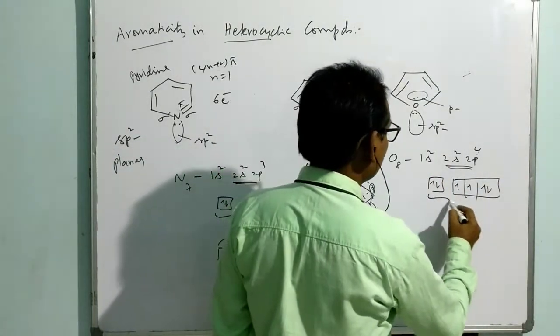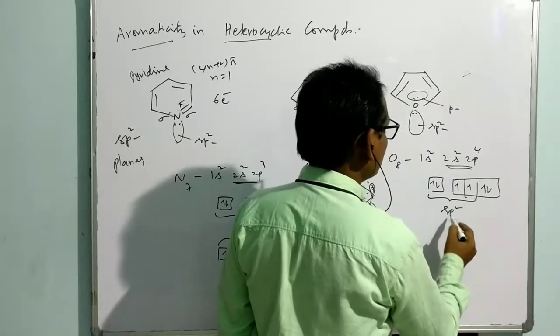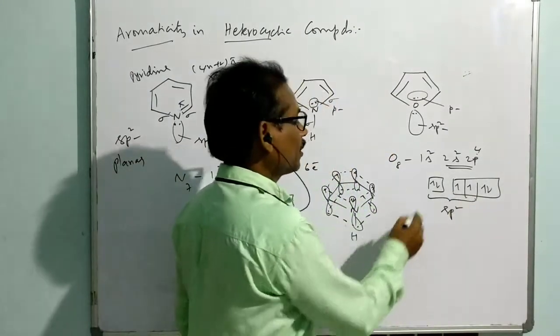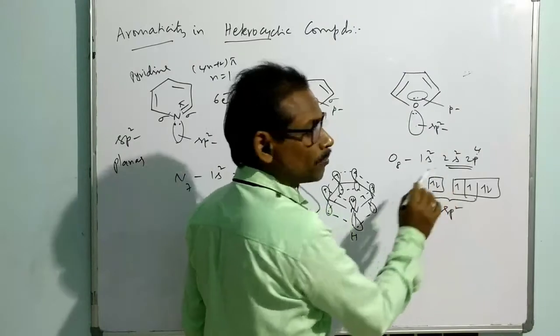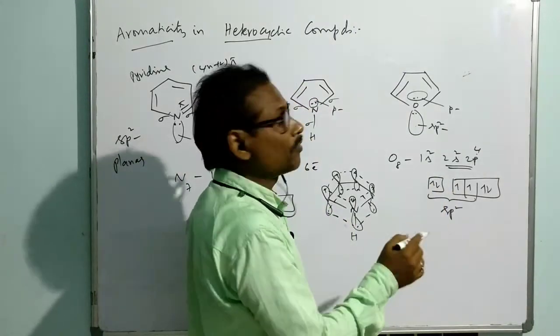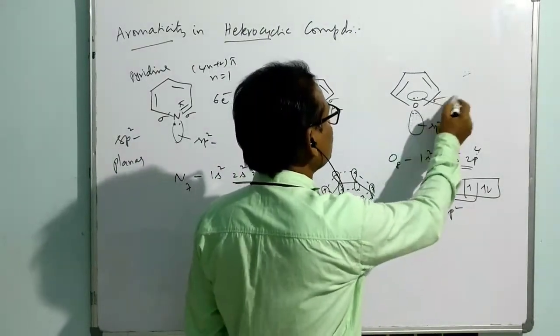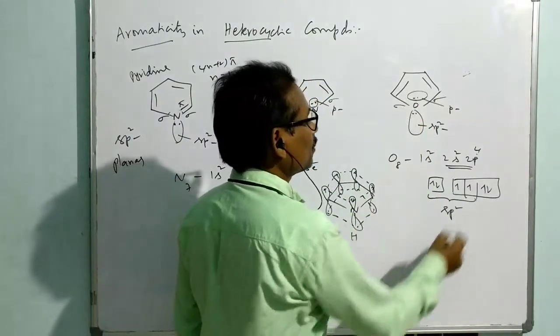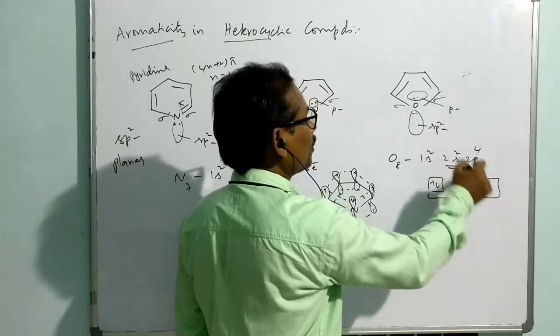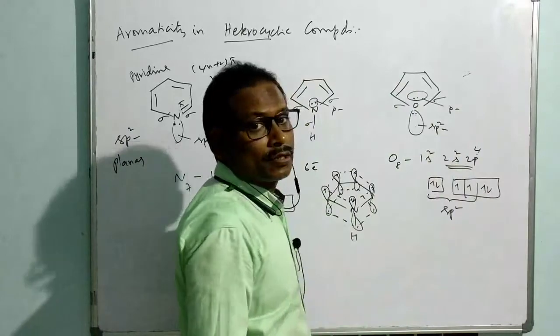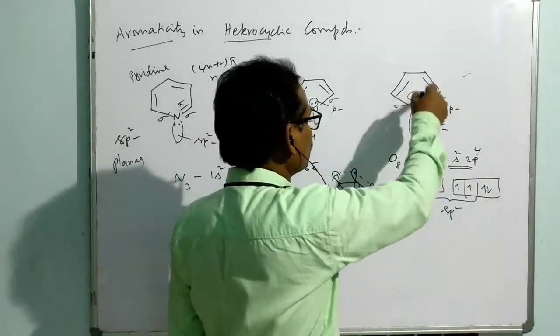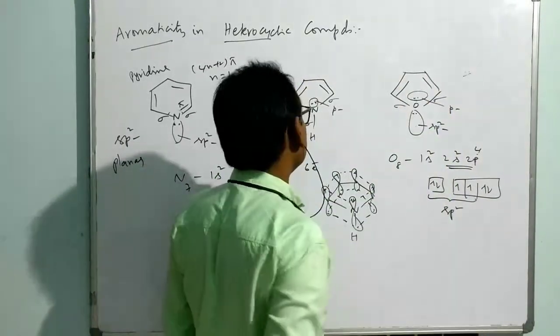That means now you can put it like this, sp2 hybrid. There are 3 hybrid orbitals, but one holds a lone pair, and the other 2 are half-filled. They form sigma bonds with neighbors, that is, with carbon. This is one sigma bond, this is another sigma bond. And this is part of the p orbital, which is accepted for conjugation. So in this way, there is a conjugation of 6 electrons. Once again, it is aromatic.